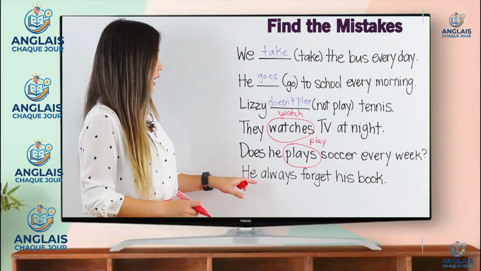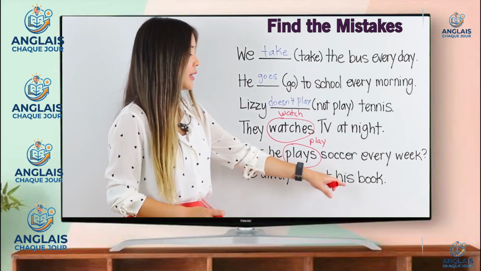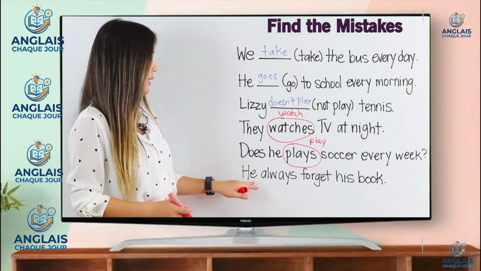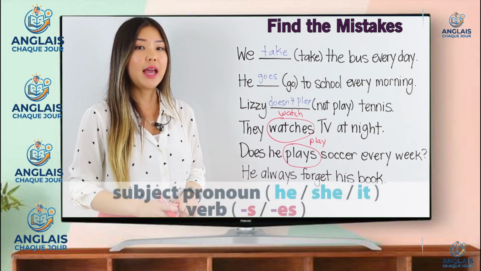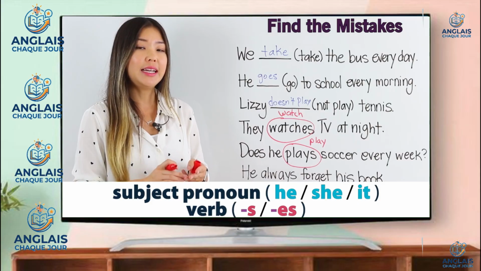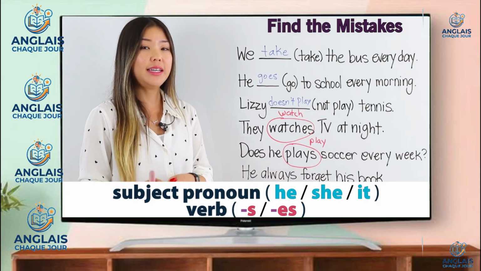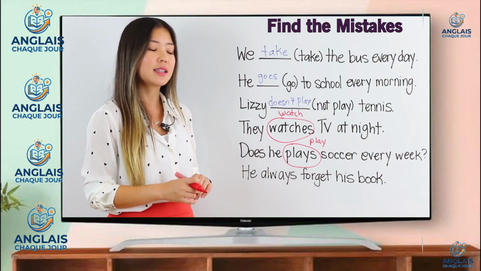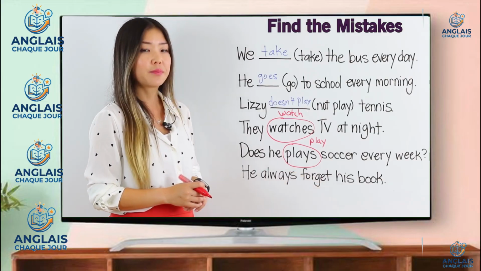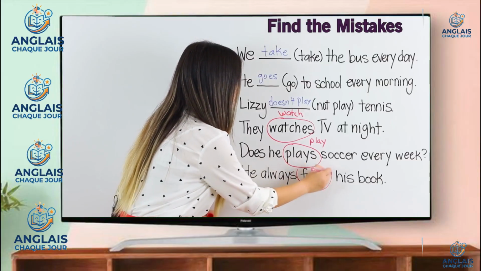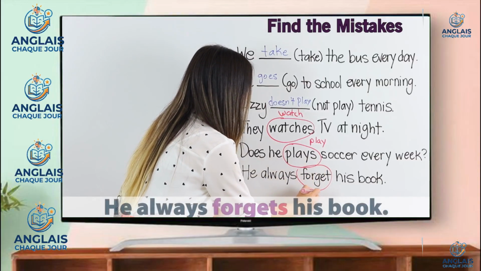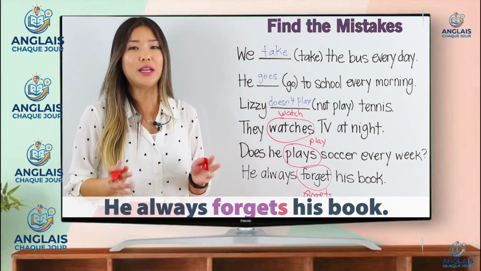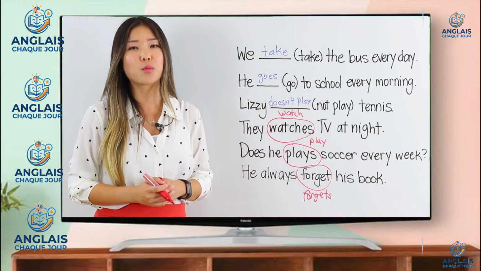And finally, he always forgets his book. In this case, the subject is he. Remember again, for he, she, it, we add s or es to the end of the verb. What's the verb in the sentence? It's forget. Therefore, we have to say, he always forgets his book. Great job. Let's move on to the next practice.